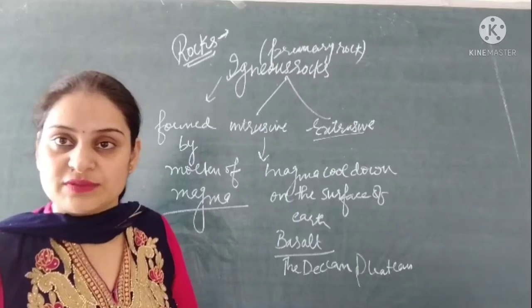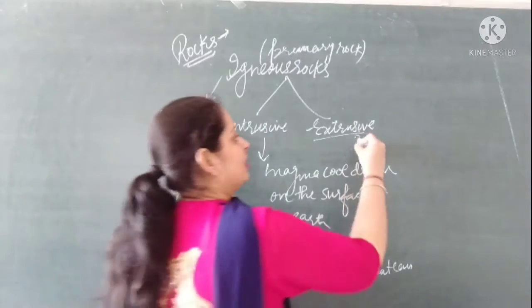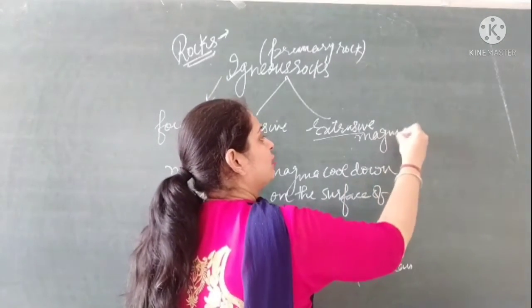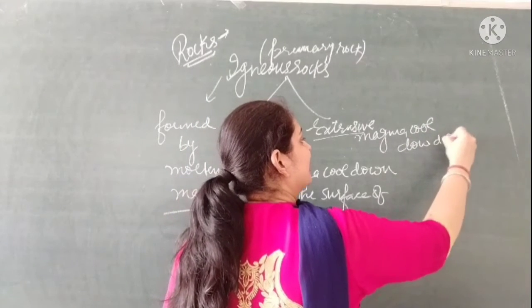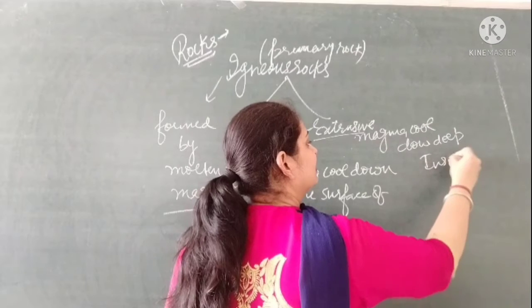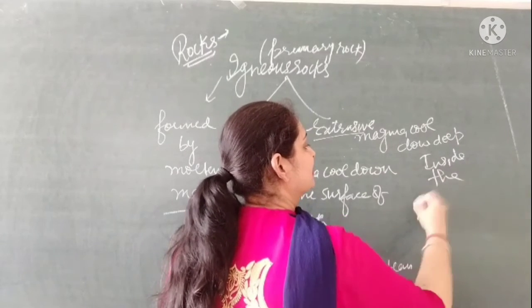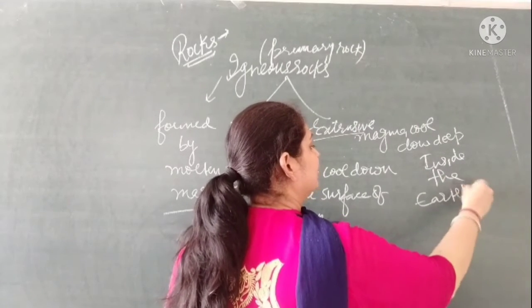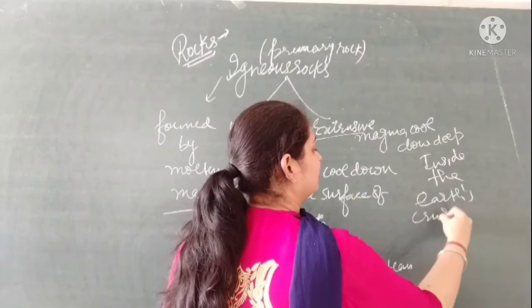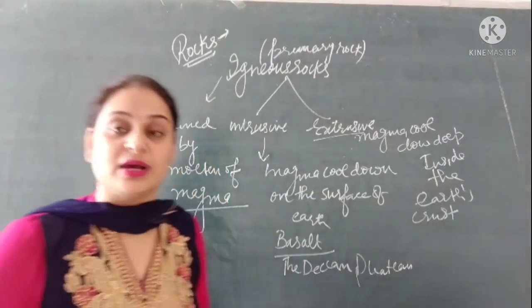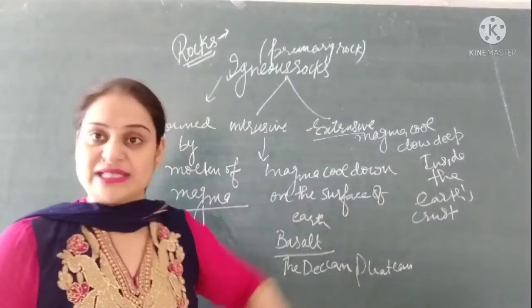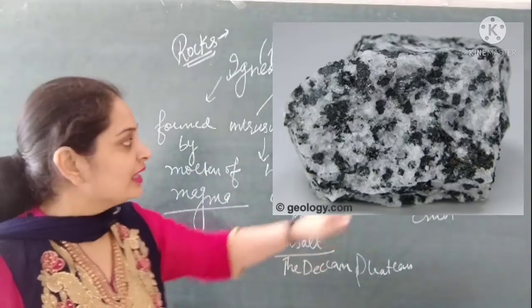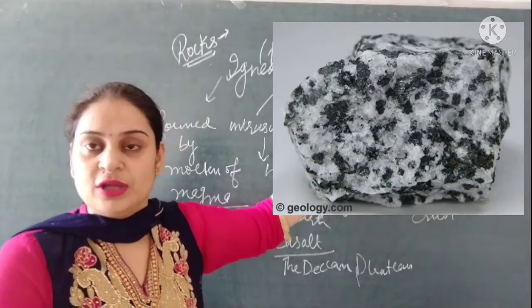So what are extrusive rocks? When the magma cools down deep inside the earth's crust, it forms extrusive rocks.